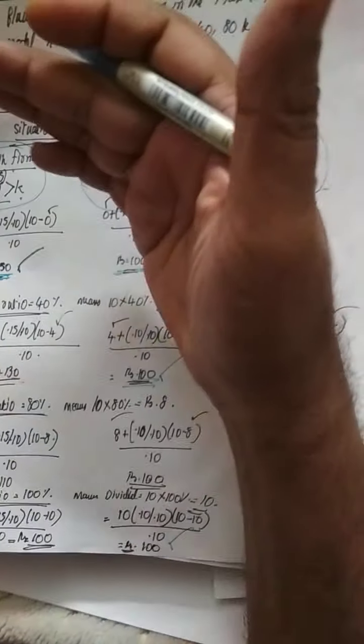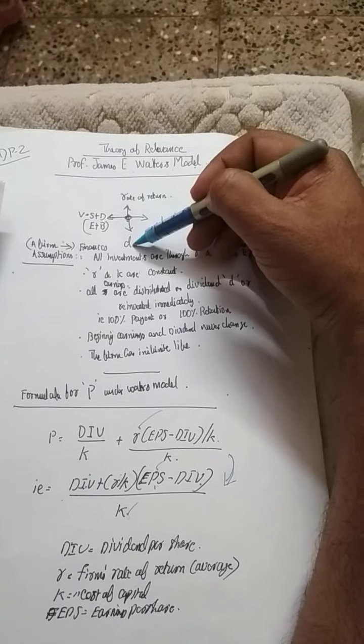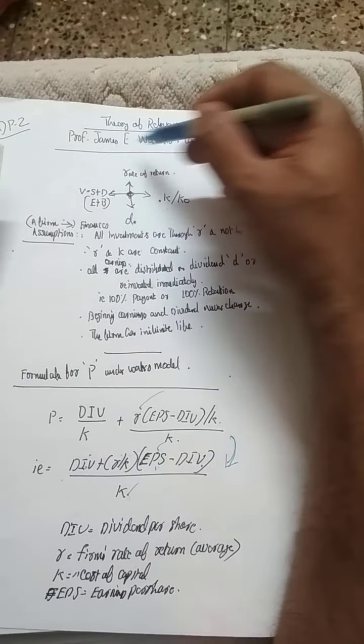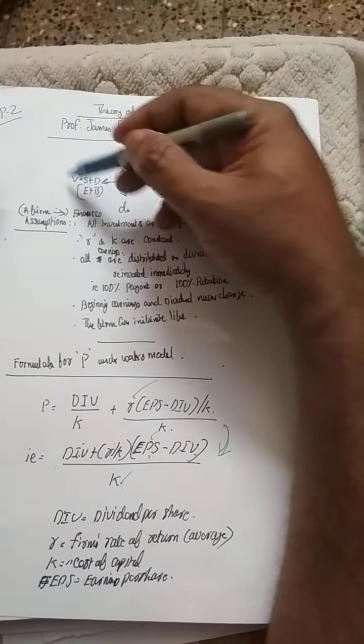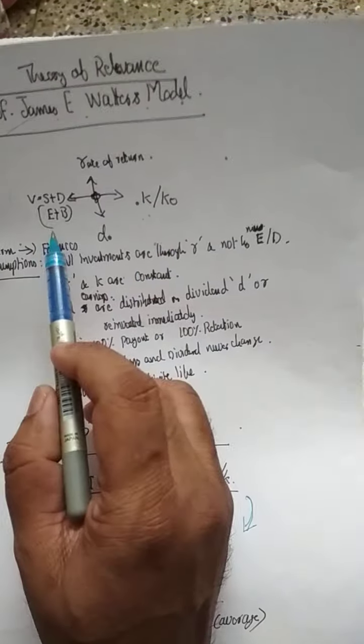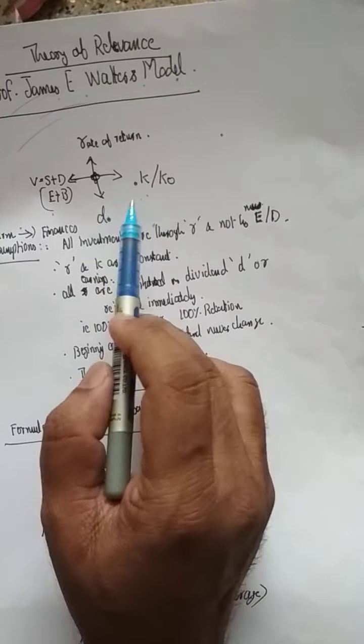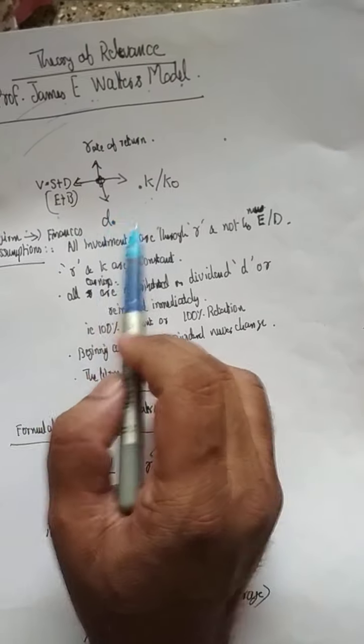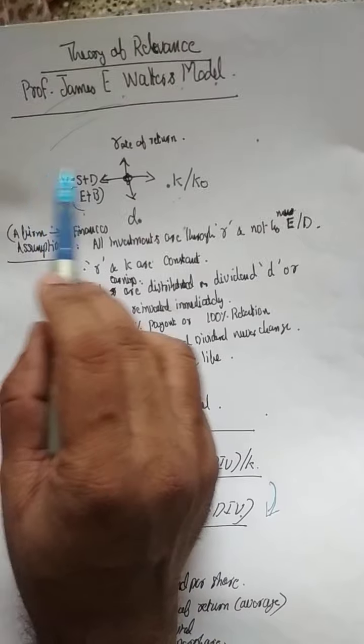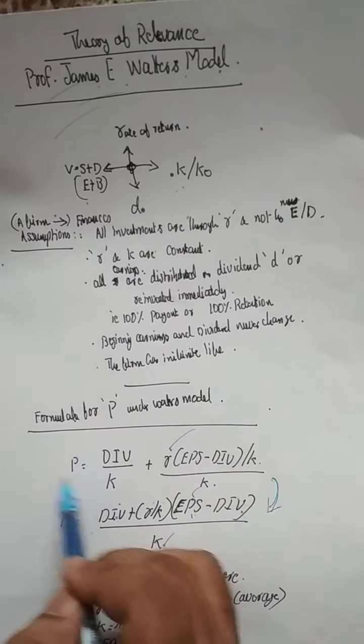So according to the payout ratio and based on the relationship between return and cost of capital, dividend is related and the value of the shares is related. These are the four needles you could see in this diagram. So James Walter's theory explains that there is always a relationship between the rate of return, cost of capital and dividend declaration or payout ratio, which may affect the value of the company, that is relevant for the present market value of share.